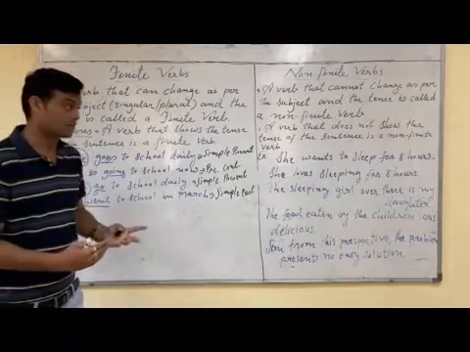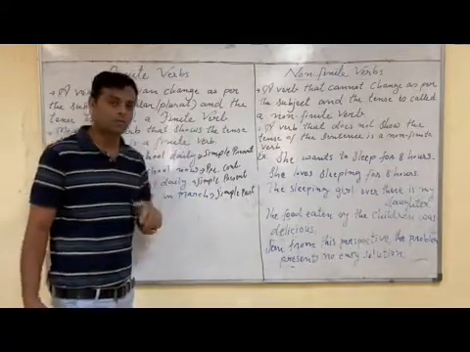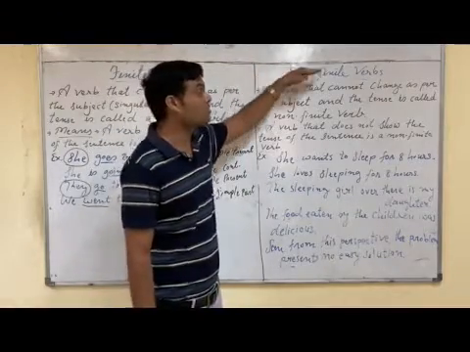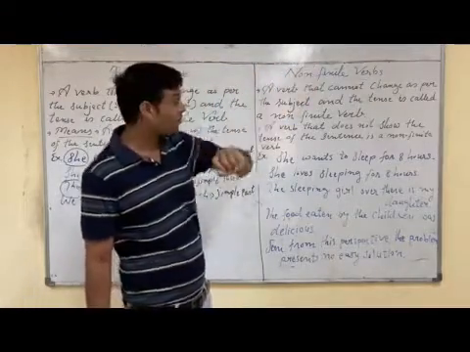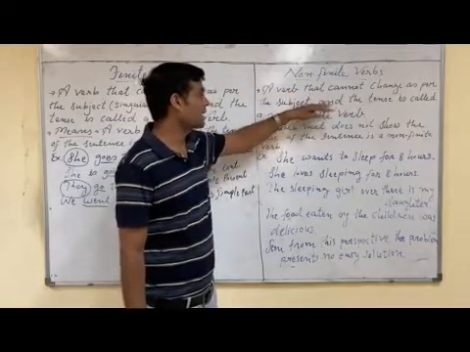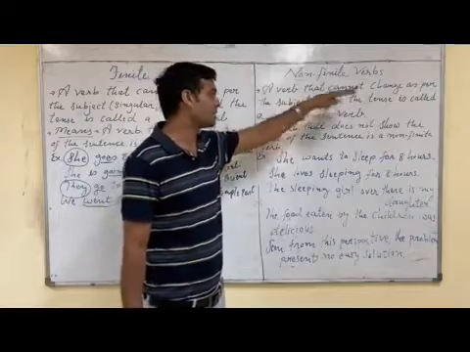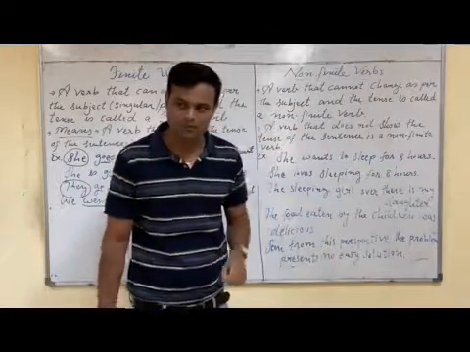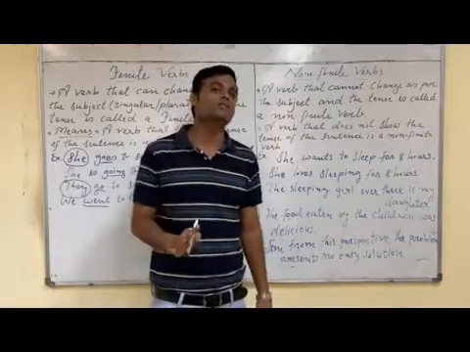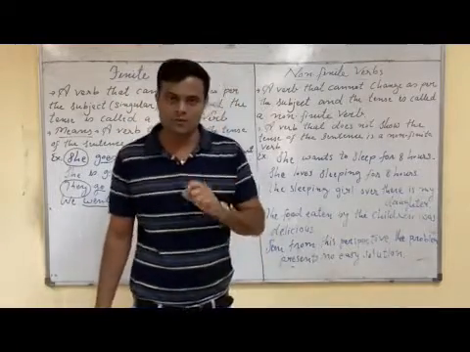Now its opposite, that is non-finite verbs. As finite verb, its opposite is non-finite verb. So what is meant by non-finite verb? A verb that cannot change as per the subject and as per the tense is a non-finite verb. In simple words, a verb that does not show the tense of the sentence is a non-finite verb.